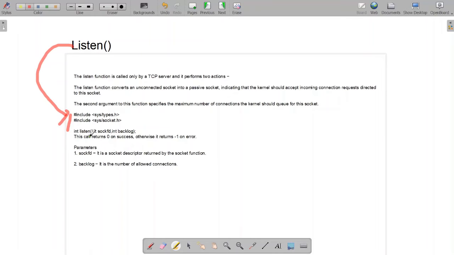Now the listen function contains two parameters, that is sockfd and backlog. The sockfd is a socket descriptor returned by the socket function, while the backlog is the number of allowed connections. When a server is listening to a client, it can listen to only a certain number of connections or requests at a time. So the other connections are standing in a queue to be listened to. So basically this serves your purpose.